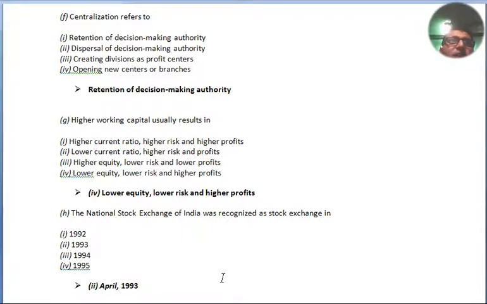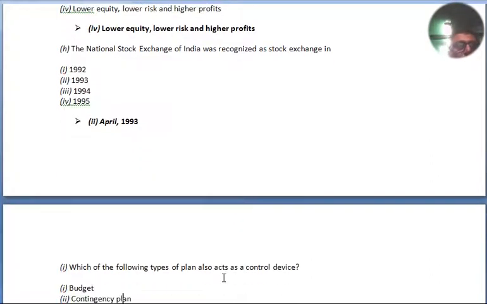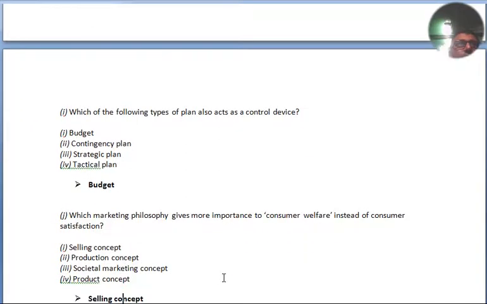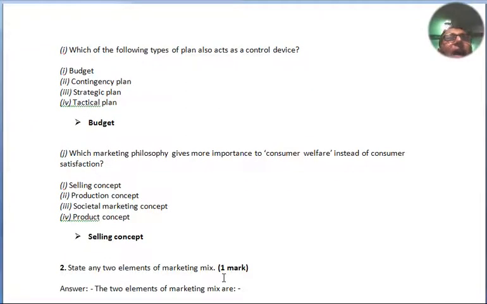Question number H, the National Stock Exchange of India was recognized as a stock exchange in 1992, 1993, 1994 and 1995. It was April 1993. Option number 2 is right. Question number I, which of the following types of plan also act as a control device?